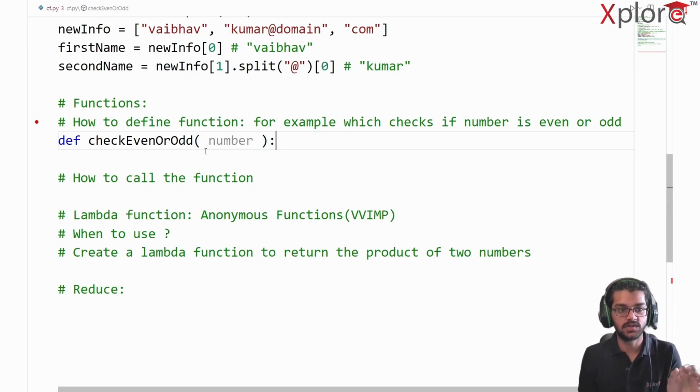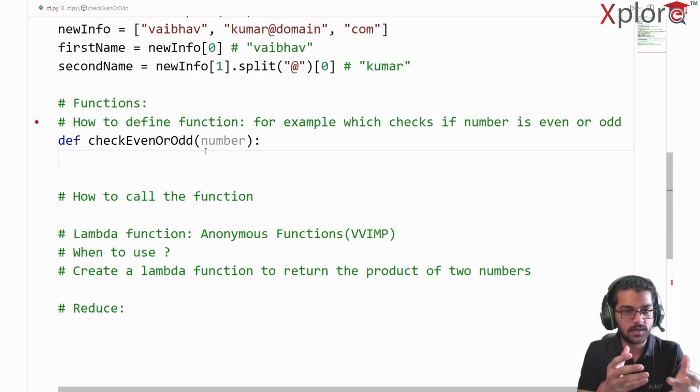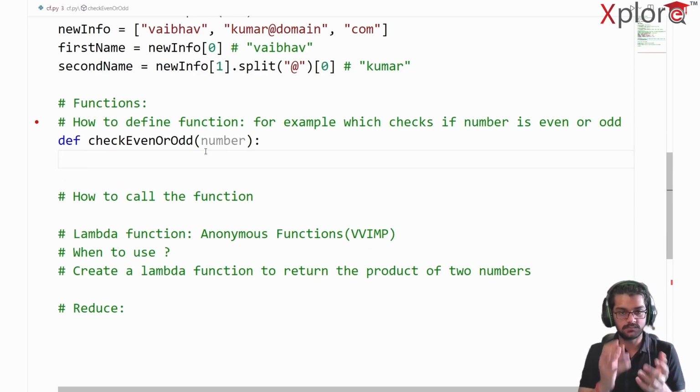That's pretty much it. So define check even or odd. Number has been provided. By the way, you can give spaces here or you cannot. It's up to you. So for example, I don't give spaces in between, not an issue at all. So define check even or odd. Now I'm going to write all of my code which is supposed to be in the function body.